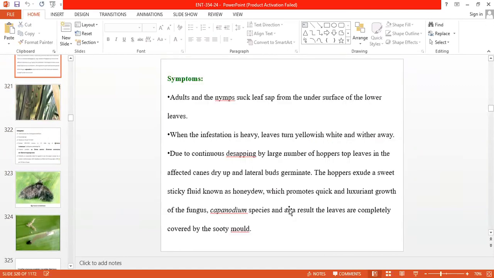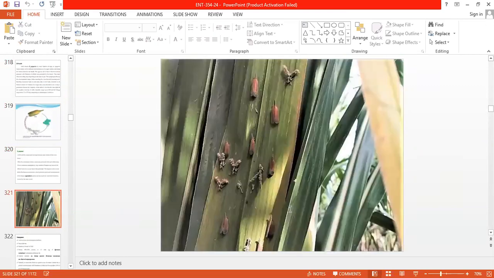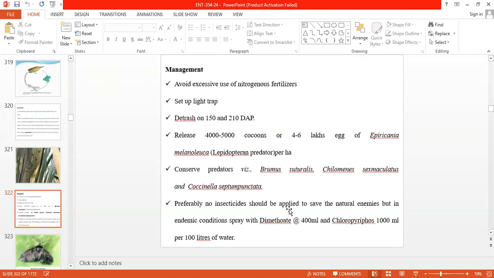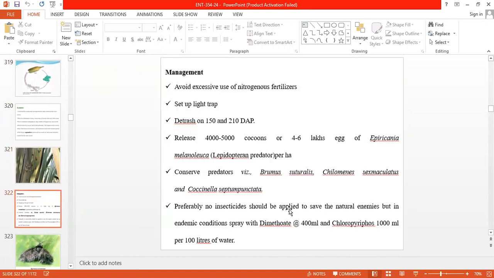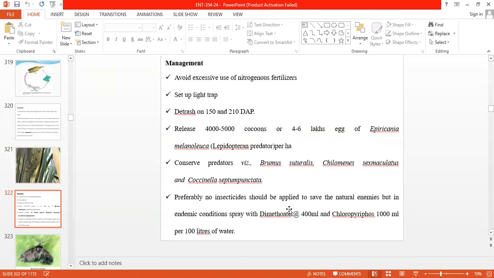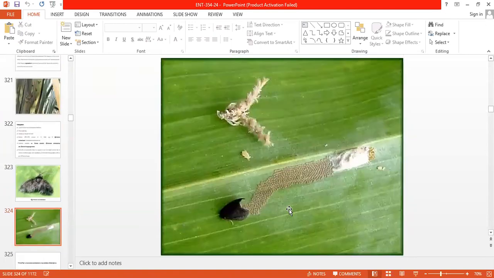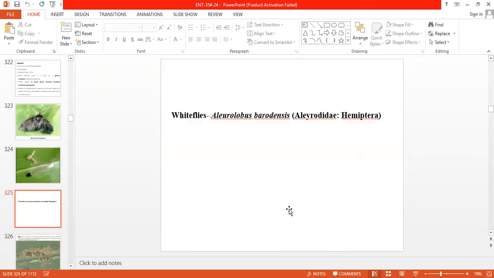So the nymphal and other stages of sugarcane Pyrilla are the damaging stages, and an important question is the biological control agent, that is Epiricania melanoleuca, the Lepidopteran parasitoid, which feeds on the nymphs of the sugarcane Pyrilla. So this is sugarcane Pyrilla, also called sugarcane leaf hopper, one of the major sucking pests of sugarcane.